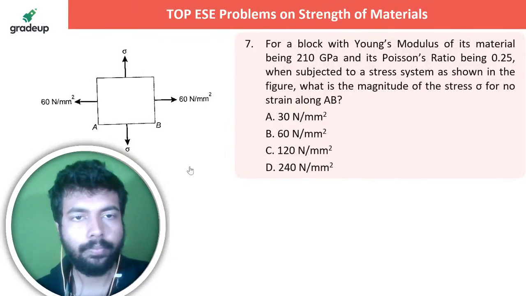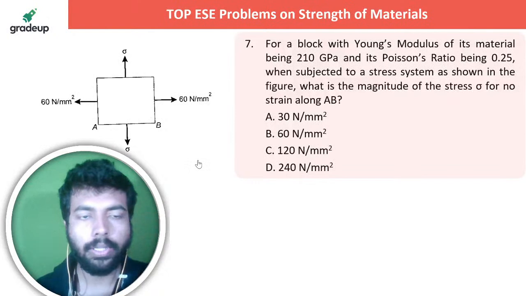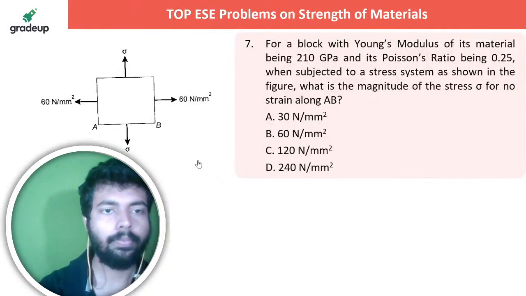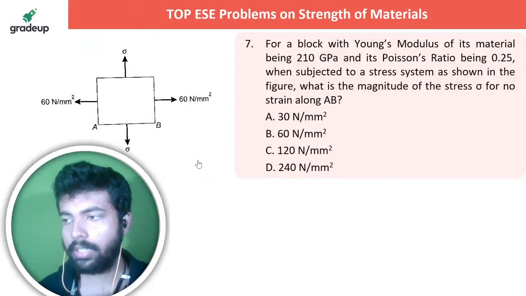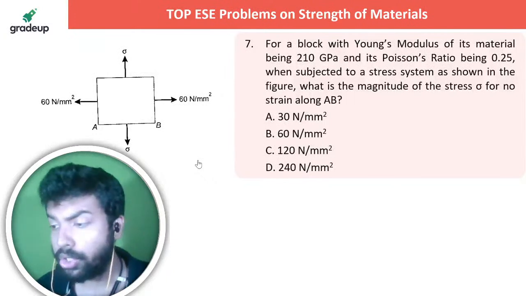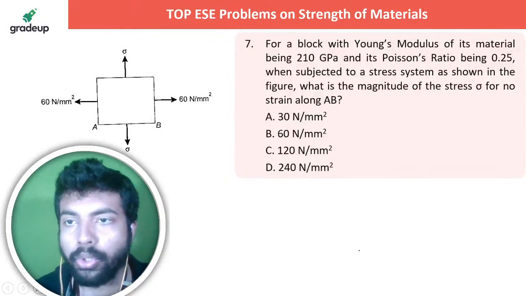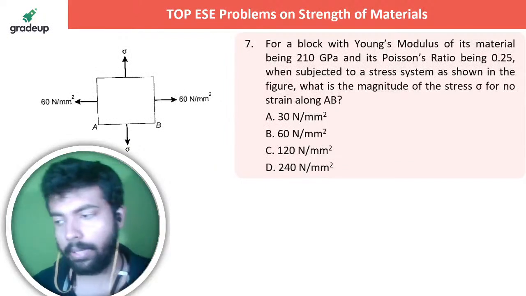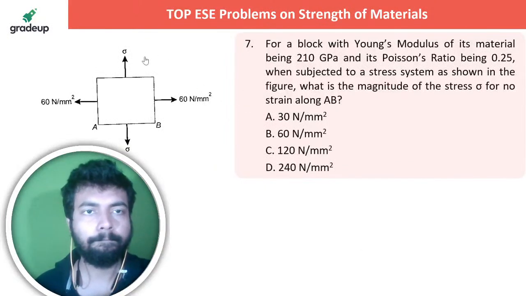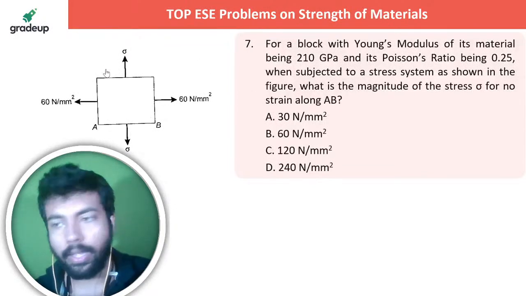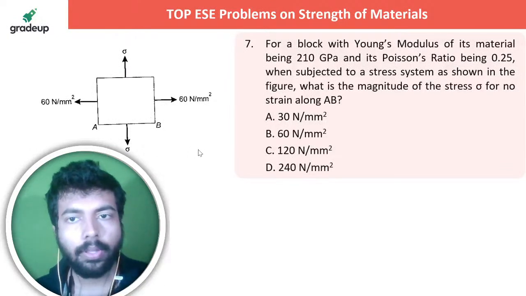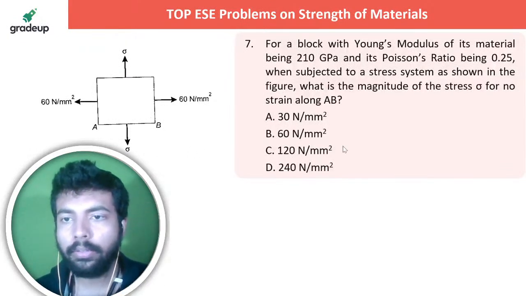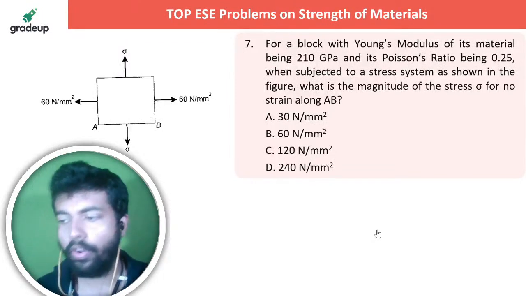Quickly now. Let me know in the live chat section. Fatafat. It's such an easy question. They are saying that no strain along AB. No strain along AB. इसका क्या मतलब है दोस्त? No strain along AB. बताओ भाई. 240 आ रहा है. चलो.